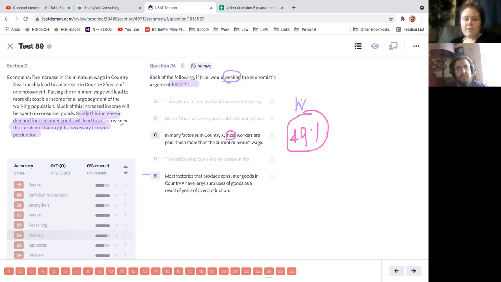For sure. And the other thing is, when this happens, I'm debating between two. I realigned myself with truth, and I went and read the stimulus, and it says, surely this increase in demand for consumer goods is what's going to increase it. And so whenever we picked up on these large surpluses, like you said, there's not going to be this increased demand if we have all this leftover product. So when I'm deciding which one is more specific to my stimulus, I would cross off E and go with C. So you can kind of see my thought process there, and this is definitely why it's a harder question. Yeah, for sure. And now let's